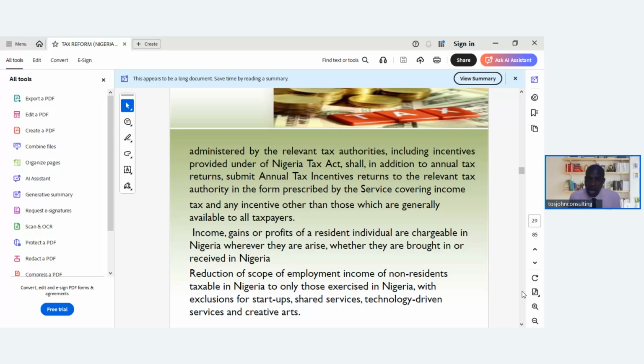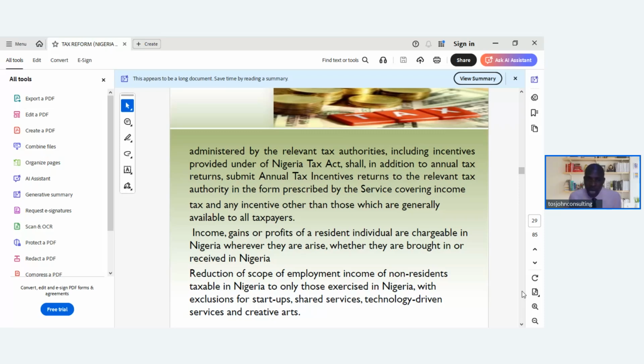So you can see now, it's all about transparency, accountability, integrity, openness, and sincerity in ensuring that every taxpayer pays the right tax.